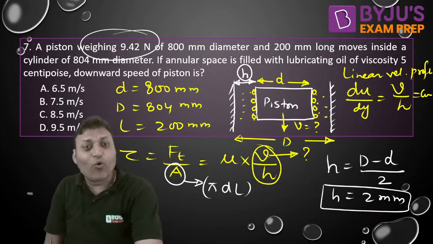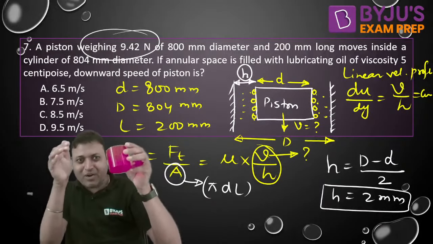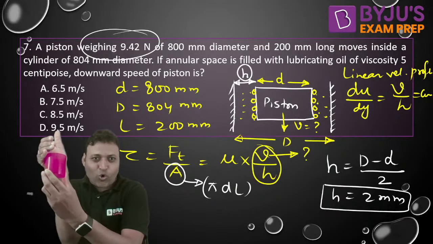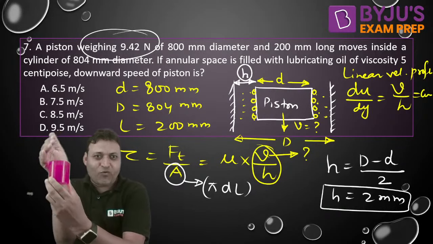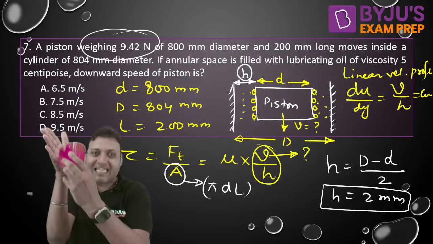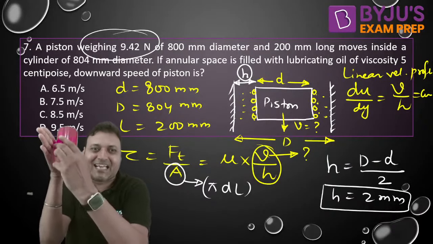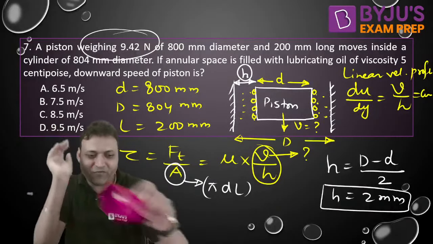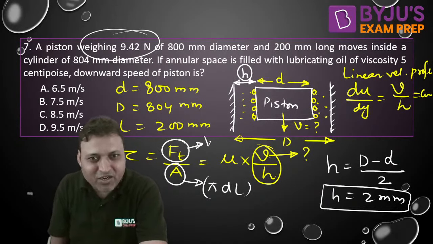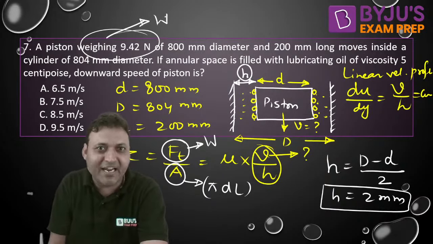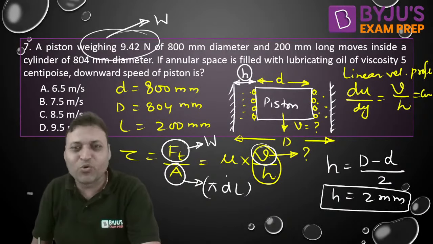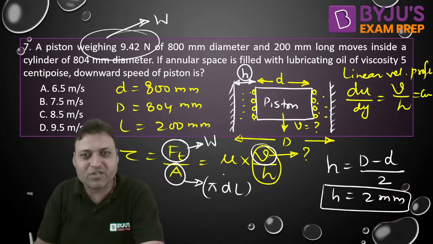That is the area. And what is the tangential force? Now again try to understand. The fluid is in contact with the piston like this, and the piston is moving because of its own weight. The weight of the piston will act as a shear force to the fluid. In this arrangement, the weight of the piston is acting as the shear force or the tangential force to the fluid. So Ft will be equal to weight of the piston. Are you getting it? The only unknown in the question is the velocity of the moving surface. Can you find out the value of V?